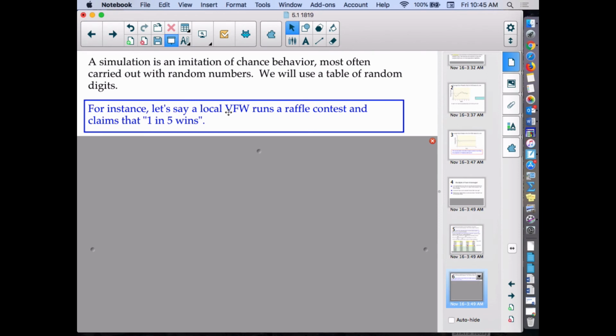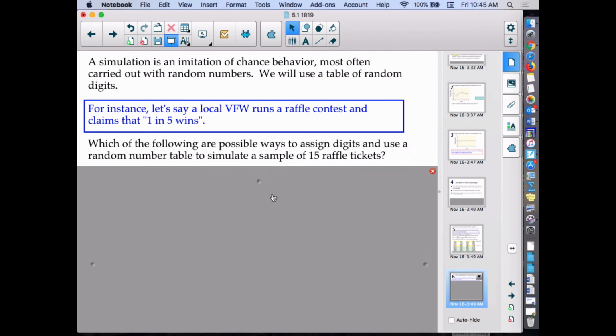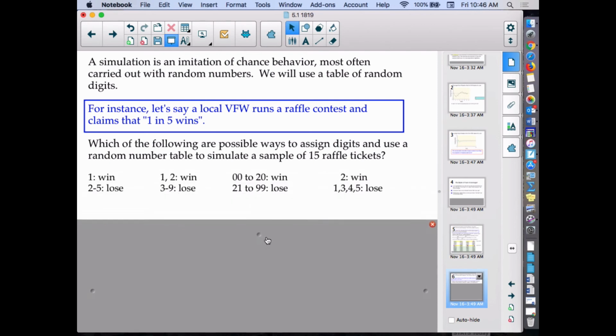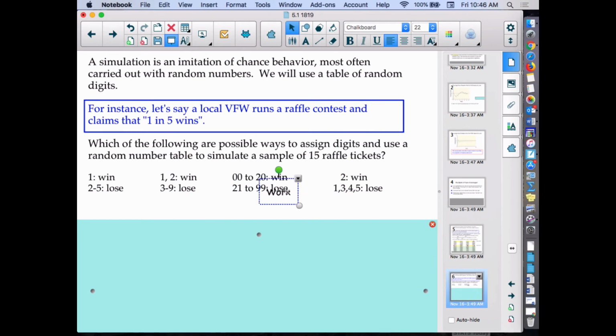Now let's say a local VFW runs a raffle contest and claims that 1 in 5 wins. Another type of question you might see is like this. Which of the following are possible ways to assign digits and use a random number generator to simulate a sample of 15 raffle tickets? So now they're wanting to know which of these combinations would work. So if I do 1 is a win and 2, 3, 4, 5 is a loss, that one would work. Because I do have 1 digit that works, and 2, 3, 4, 5 is 4 digits, so 1 out of 5 digits, and that is 20%.